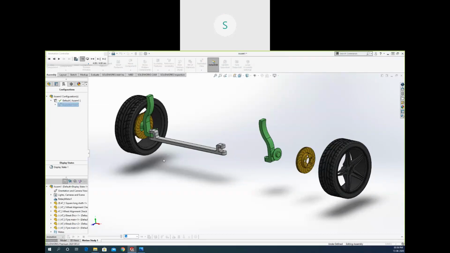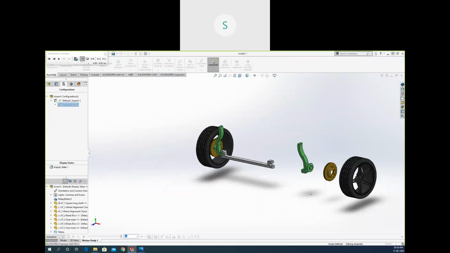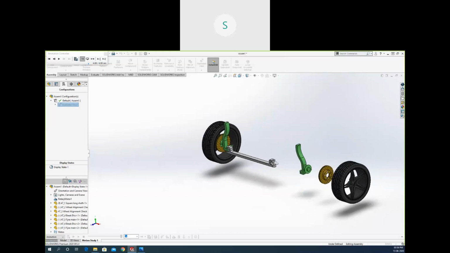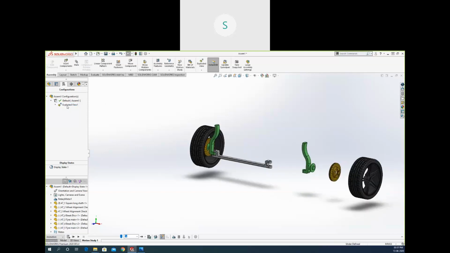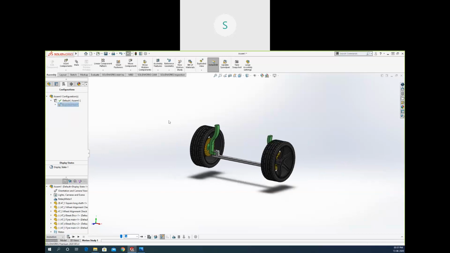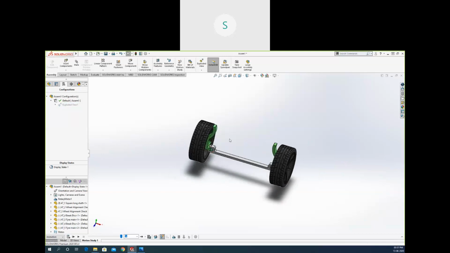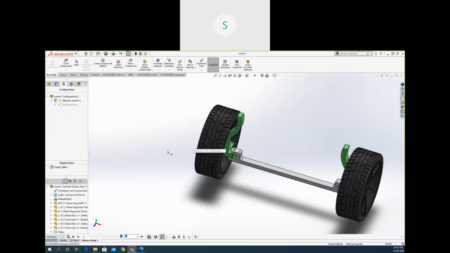So there are so much in this SolidWorks that we can do. We can use the motion with animation. So if you see, if you create an exploded view, the tire will be rotated and it will be moved outside also. So we can do that, but it will take time. So we are just going to leave it here. Okay, so this is the assembly.